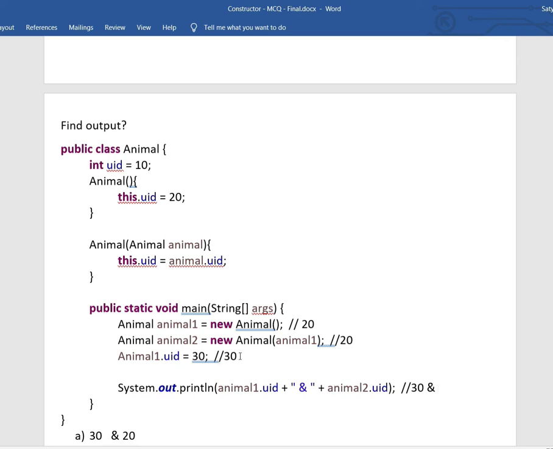Animal 2 uid has already been assigned animal 1 uid, that is 20. The 20 was previously assigned, so that value won't change even though animal 1 uid is changed, because that assignment operation is already performed and 20 is assigned to uid of this object, the animal 2 object. So animal 2 dot uid became 20. So the answer would be 30 and 20.